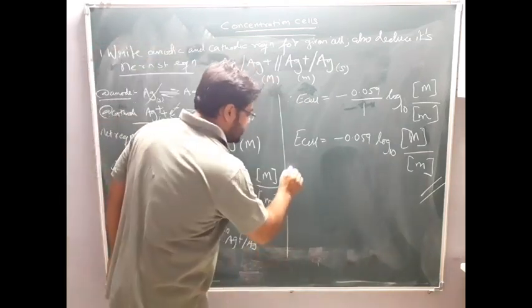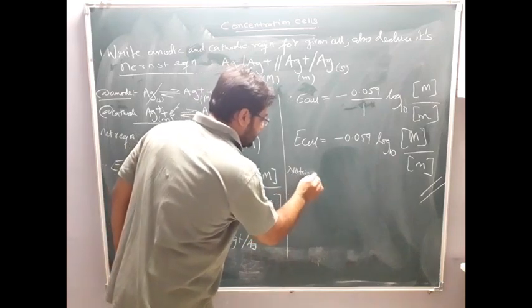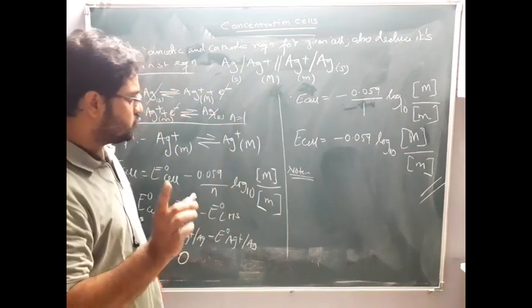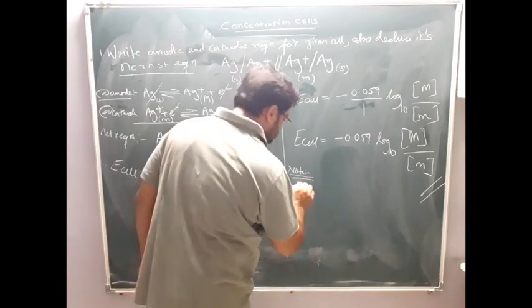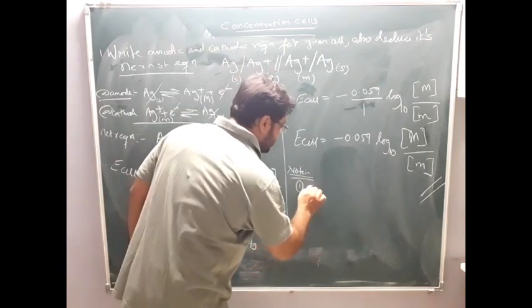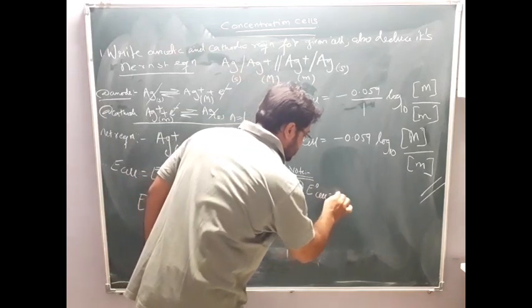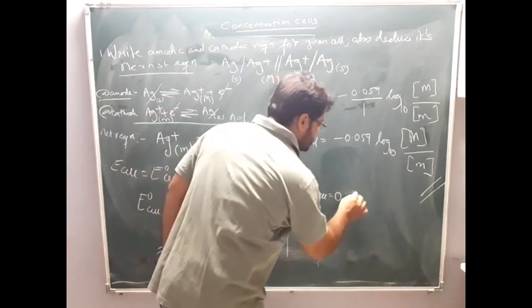So please you can write down your note. There are two notes you write down. First note, note number 1: E naught cell will be 0 for a concentration cell.